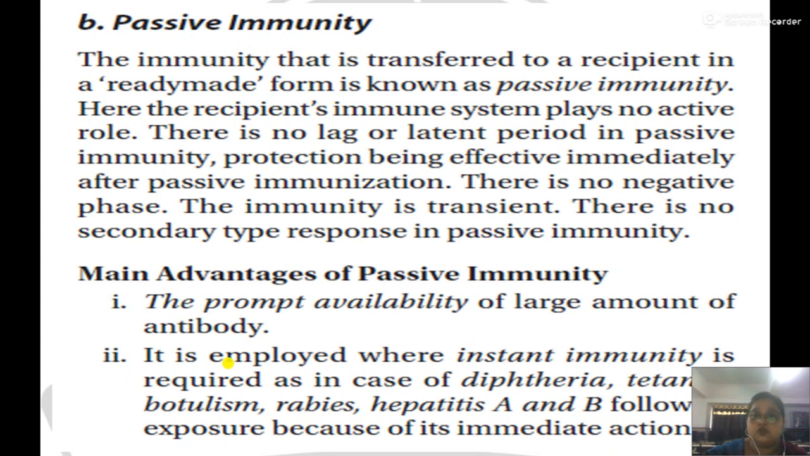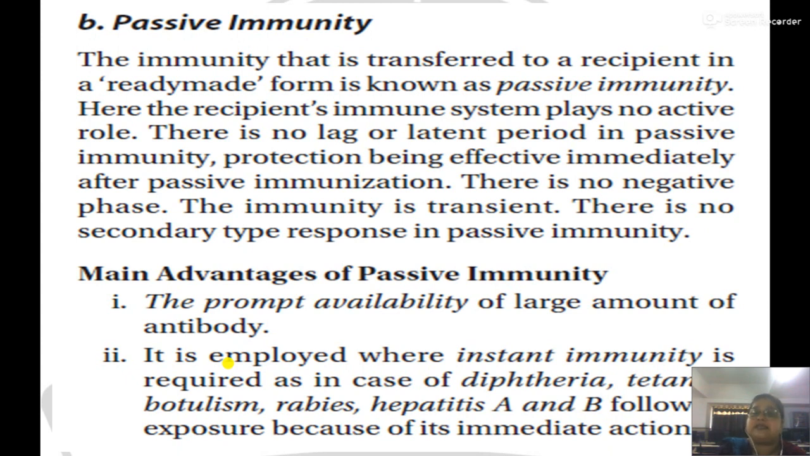There is no lag or latent period in passive immunity. Immediately you will get immunity against the pathogen. The protection is effective immediately after passive immunization. There is no negative phase. Negative phase is a situation when antigen or pathogen is present in your blood but there is no antibody against them. The immunity is transient. Transient means it is available for a short period of time. As soon as those antibodies are degraded in your body, there is no immunity available.